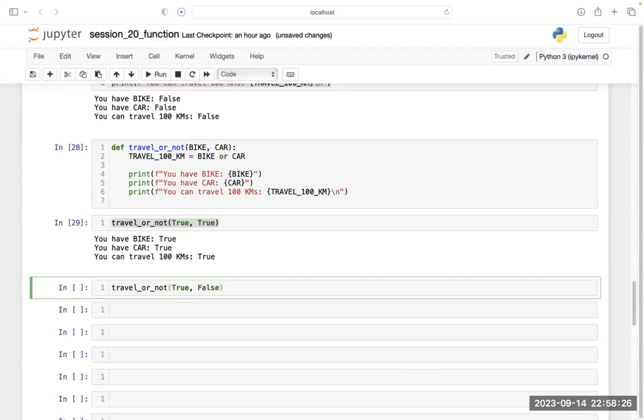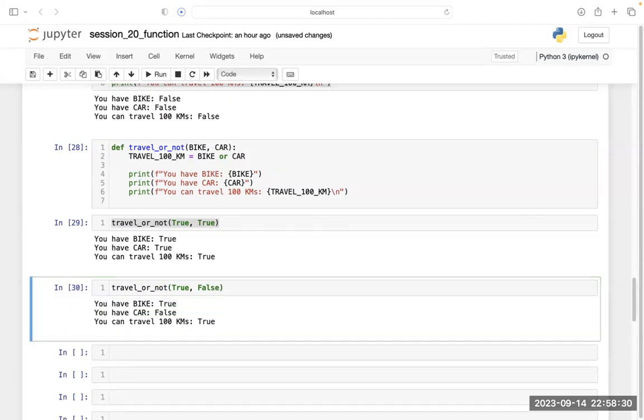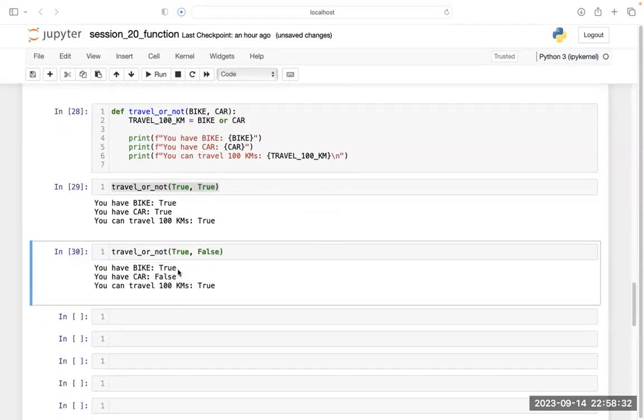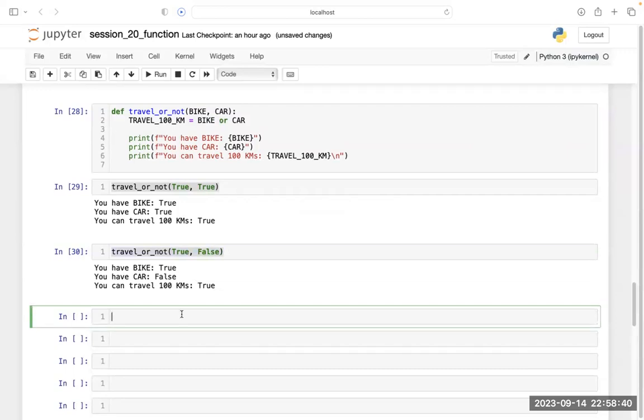I simply pass this as an argument and run my code. Accordingly, these things get changed. If you want both to be false, you simply change your argument.